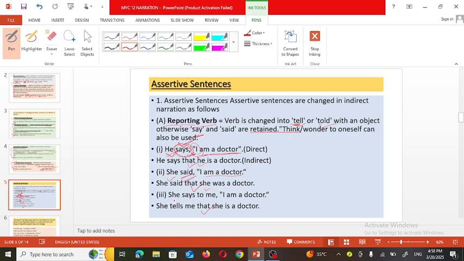Now see the next example. She says to me. Says to me. Again, the dialogue is delivered in the present tense. So when we are changing the sentence from direct to indirect, for the sentence in inverted commas, there is no need to change the tense of the sentence. So instead of I, we have used she, as according to the speaker's gender this pronoun is used, and the tense is present tense. So she is a doctor. Such kind of change you are able to observe in the case of assertive sentences.